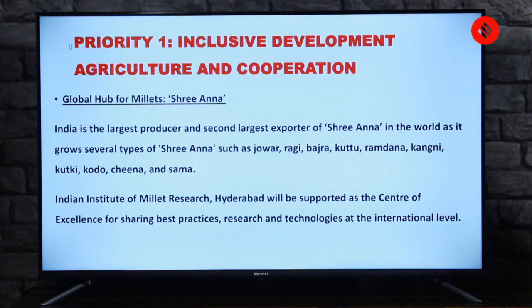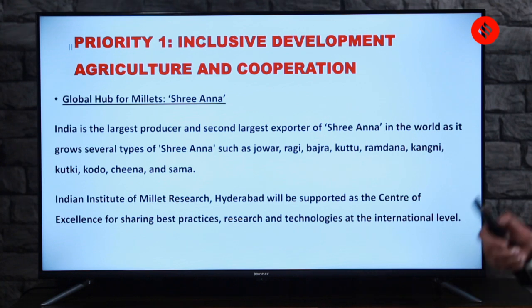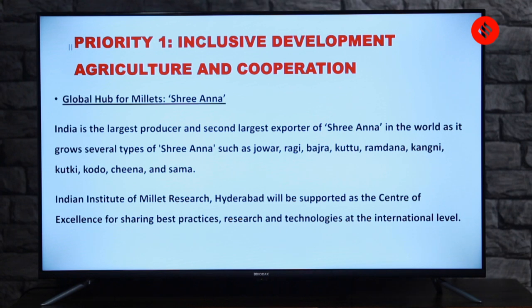The next is, yes, here we come. The Global Hub for Millets, or the Shri Anna. Okay, so the finance minister also mentioned in the speech the relevance of millets. India is doing a lot these days around promotion of millets. As I mentioned earlier, it's an international year for millets also.